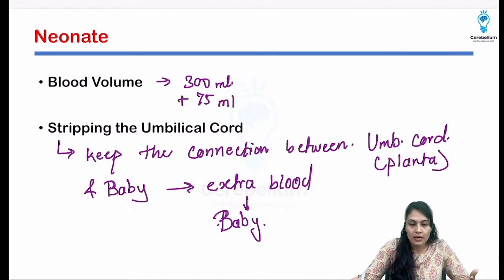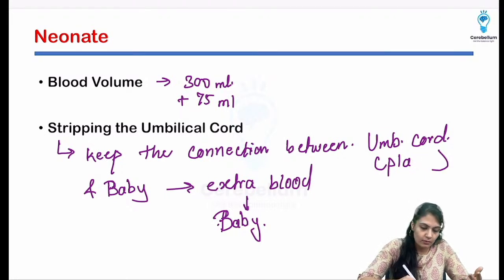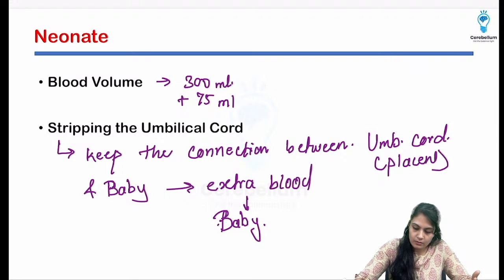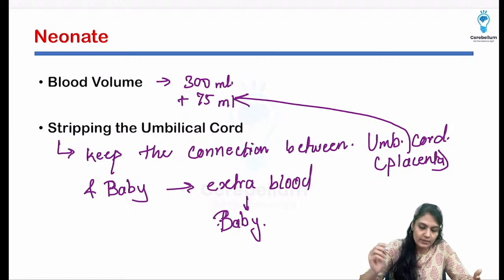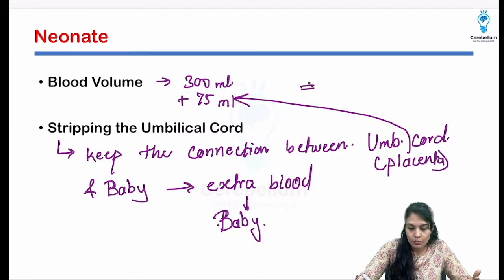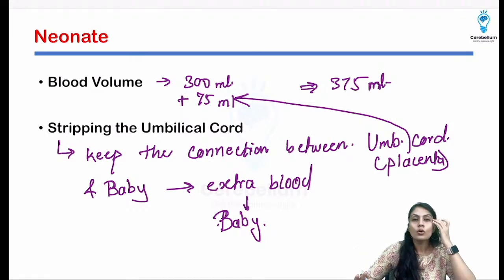So from the placenta, that is going to give 75. So that means it is going to be 375 ml overall. Okay, in the normal healthy baby, this is going to be the normal value.